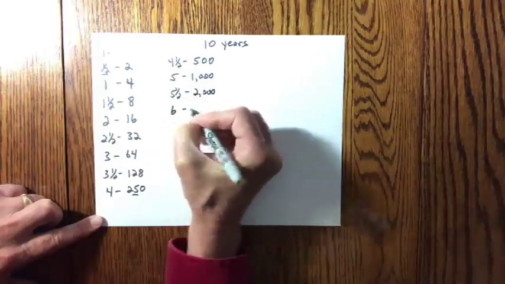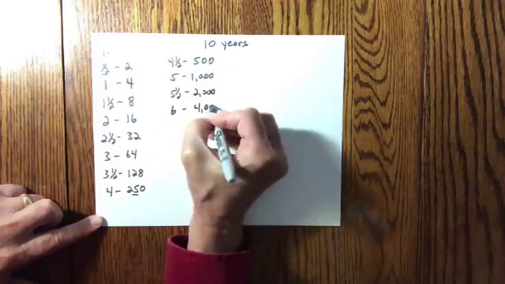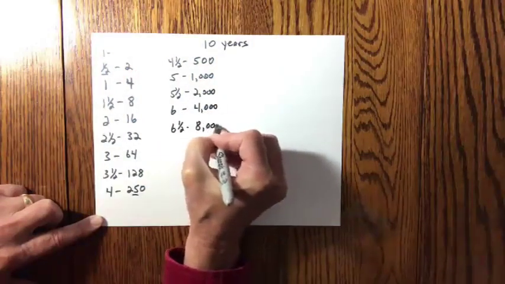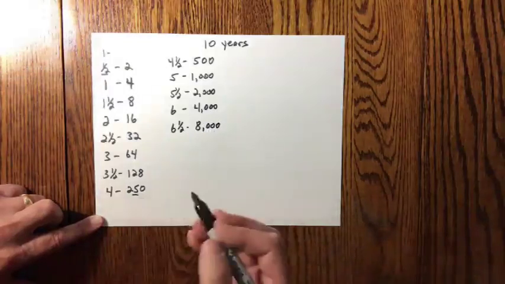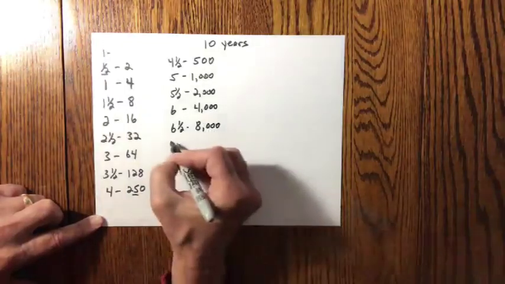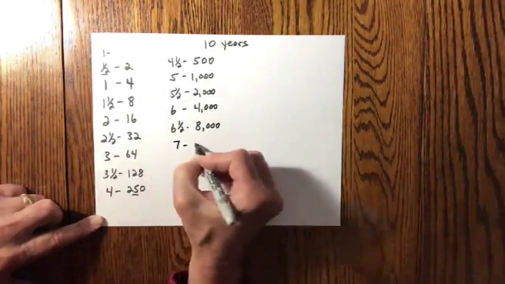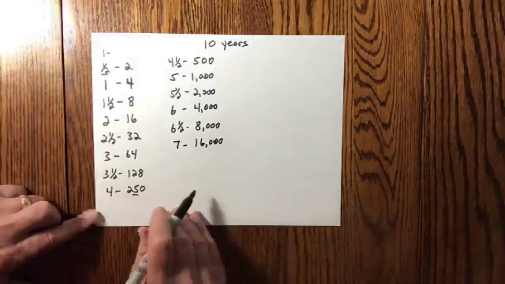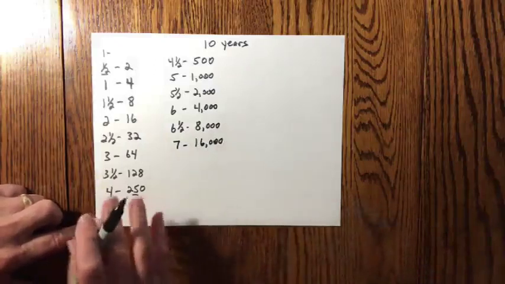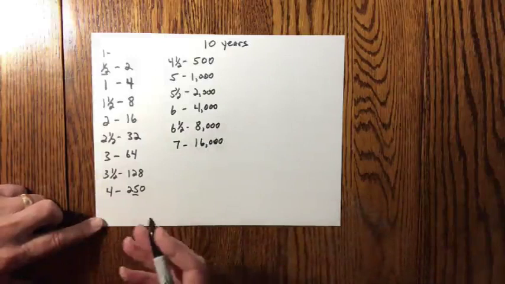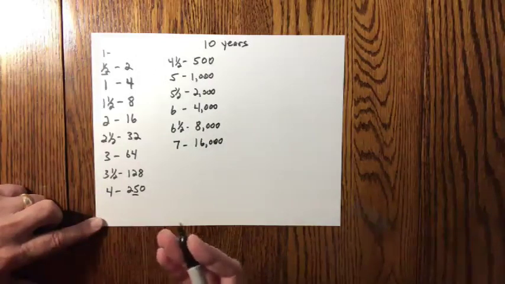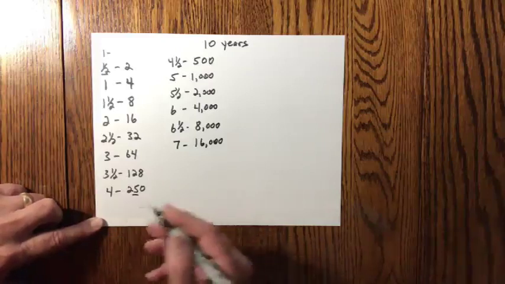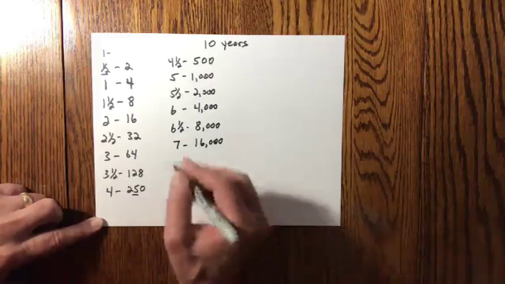After 6 years, there will be 4,000 disciples. After 6.5 years, 8,000 disciples, because they continue to multiply. Each disciple makes another disciple. At the end of 7 years, 16,000 disciples. Now we're really seeing the power of multiplication, this power of movement of disciples who make a disciple. Now remember, each disciple is only making a new disciple every 6 months. But every disciple learns how to do that, so it multiplies.